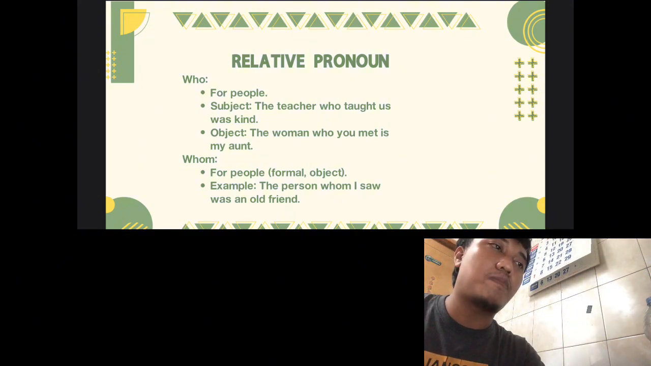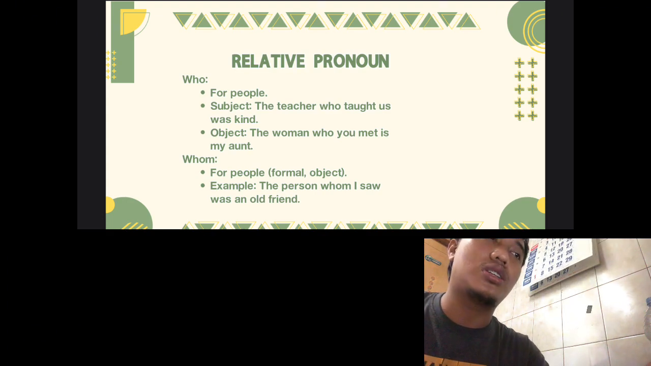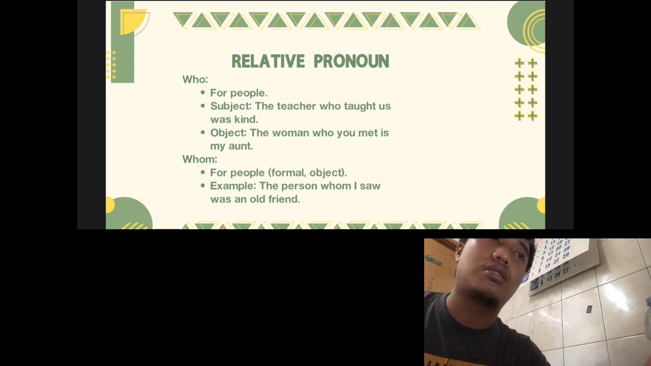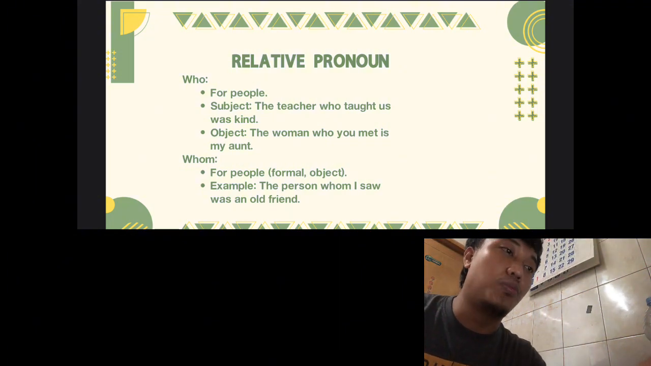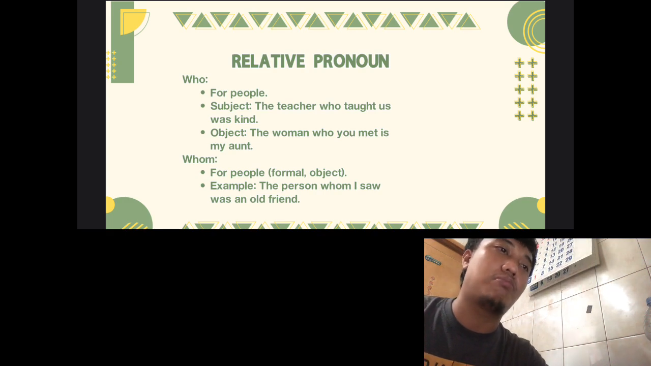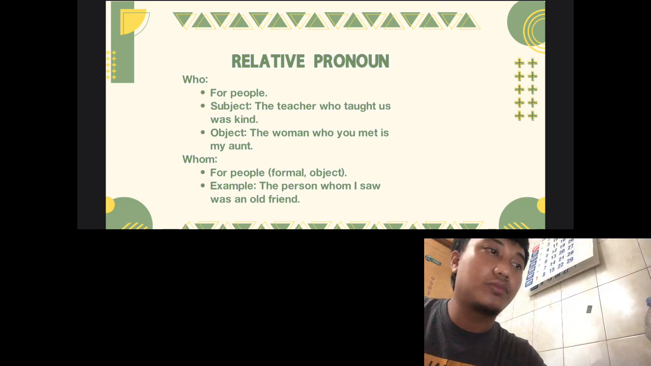In the first, the subject is the teacher. In the second, the object is the woman, and the subject of the clause is you: you met my aunt. So the woman is the object, and who can be emphasized by the woman. Next, whom is especially for people, but it is formal and used for objects.